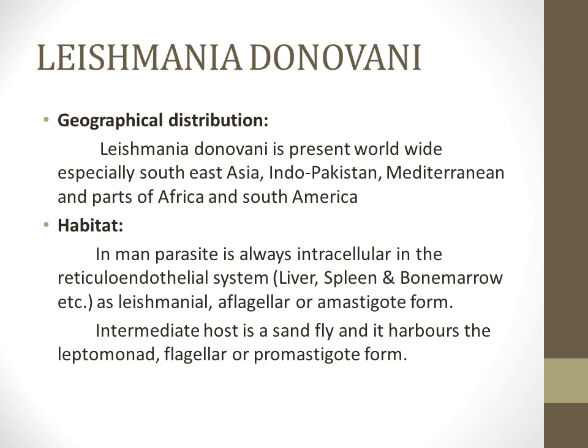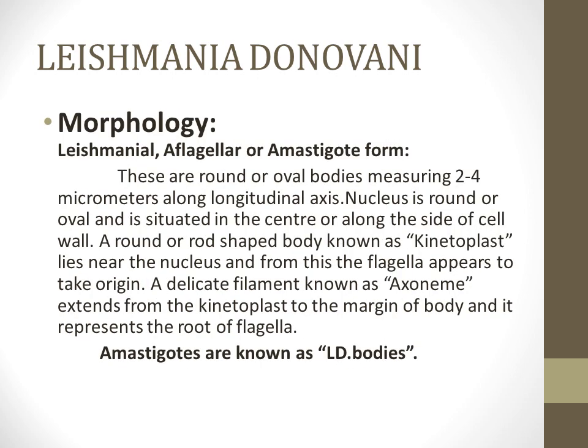So the macrophages present within the skin, the Kupffer cells of the liver, and the macrophages present within the spleen, the bone marrow and the microglia of the brain, these constitute our reticuloendothelial system. So in man, this parasite is present intracellularly as Leishmanial, aflagellar or amastigote. The intermediate host is the sandfly and it harbors the leptomonad, the flagellar or the promastigote form.